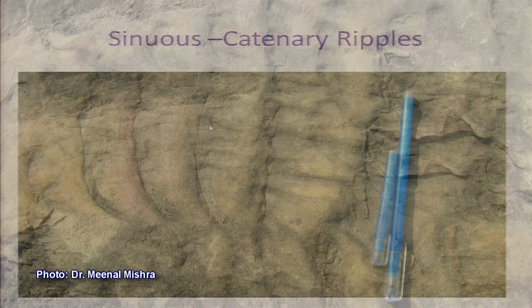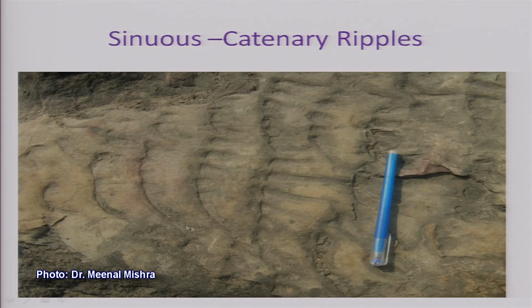Another type of ripple which you see, we call it sinuous catenary ripples. Sinuous because instead of making a straight line, they are curved and they are overridden by another set of ripples. That means it shows there are two ways the water must have moved and carried the sediment from one end to the other end, like this, and then from here to the other one. So, you have superimposed ripples one over the other. So, we call them sinuous catenary ripples.